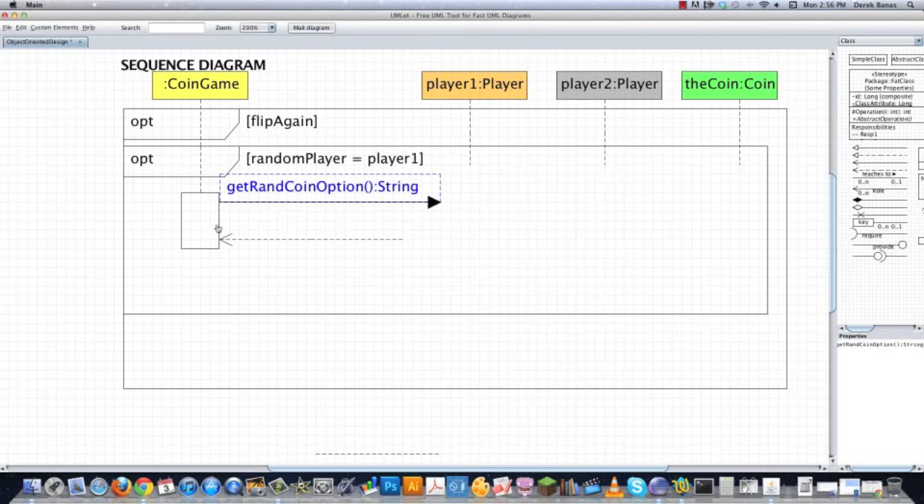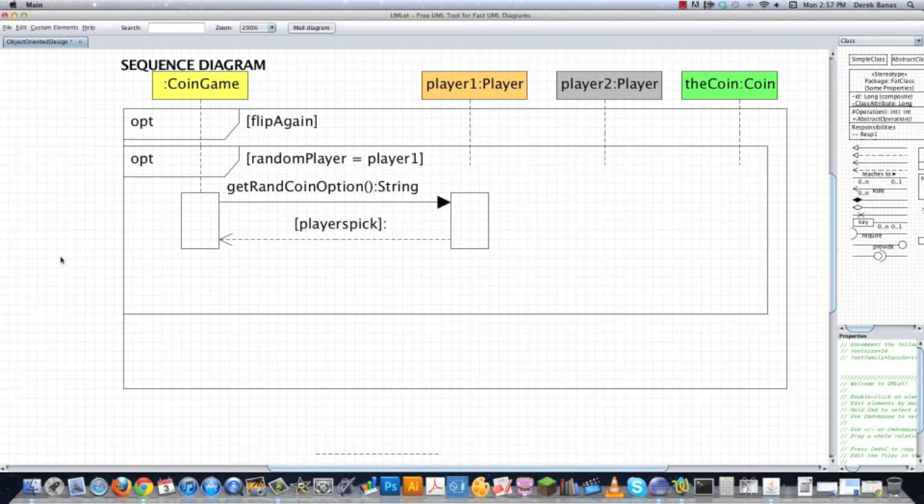So that is basically what we're going to do. We want to find out heads or tails, what is your option? So that's what's going on there. So I'm going to have these line up, and then there's going to be a response. And that response, I'm just going to copy this, drag it down, is going to be called player's pick. So there we are. So that's what's going to happen in the instance in which player 1 gets to decide on the coin flip.